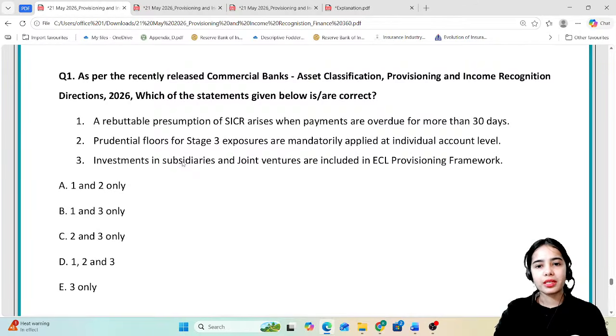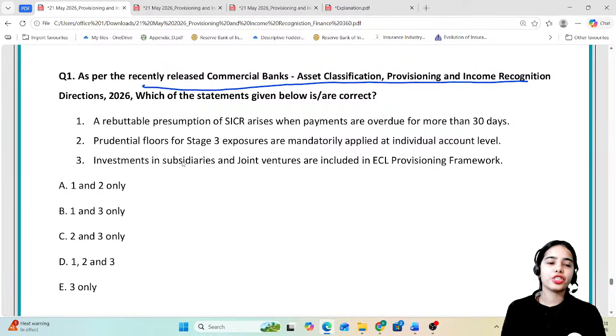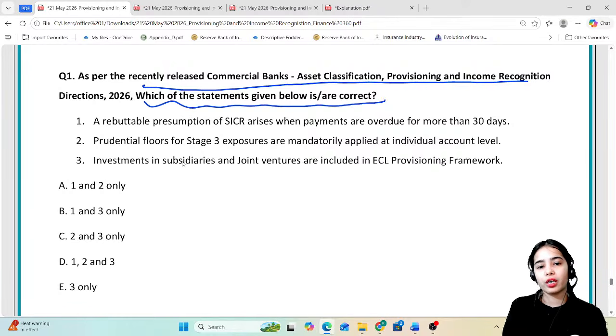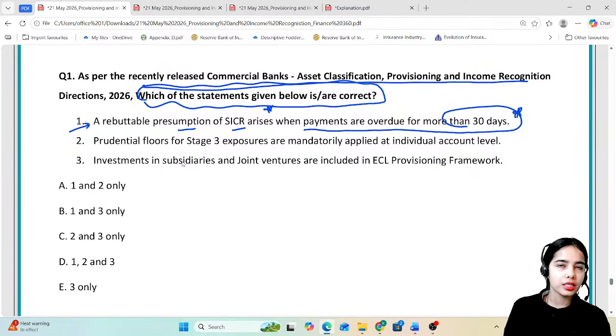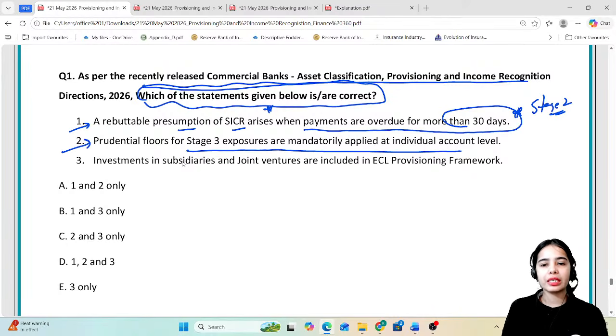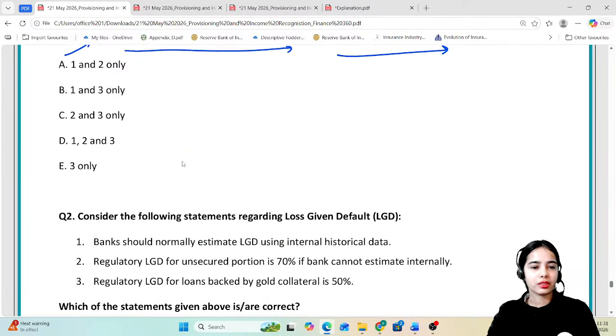So this is it. Now, this is the first question. I hope you will be easily able to answer the question, that as per the recently released Commercial Banks Asset Classification Provisioning Income Recognition Directions 2026, which of the given statements below is or are correct? A rebuttable presumption of SICR arises when payments are overdue for more than 30 days. So this we have discussed in the previous session under the stage 2. Try to answer this. Prudential floors for stage 3 exposures are mandatorily applied at the individual account level. Investments in subsidiaries and joint ventures are included in the ECL provisioning framework. So try to answer this, okay?